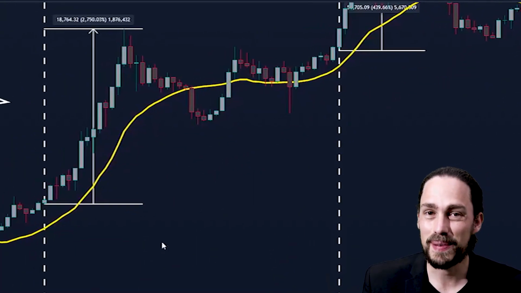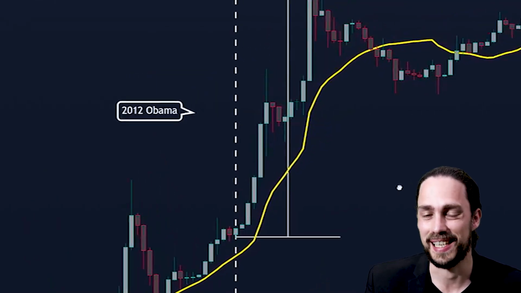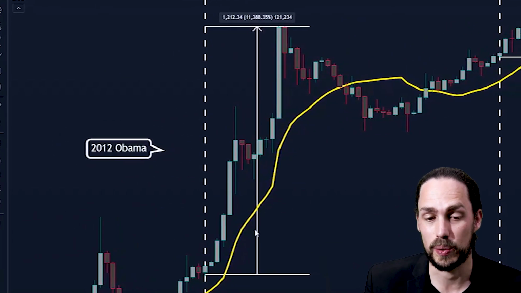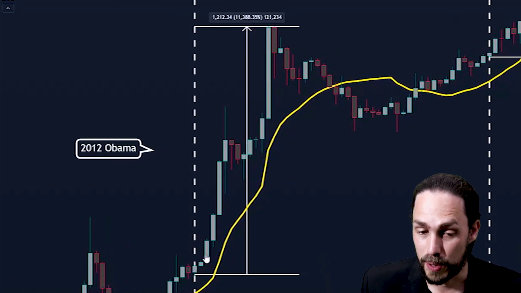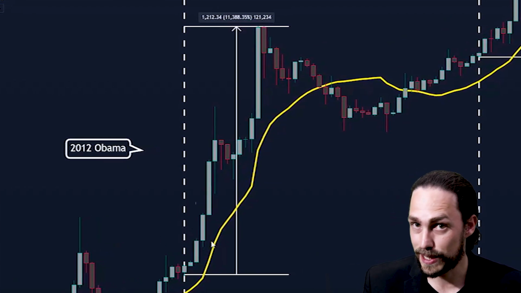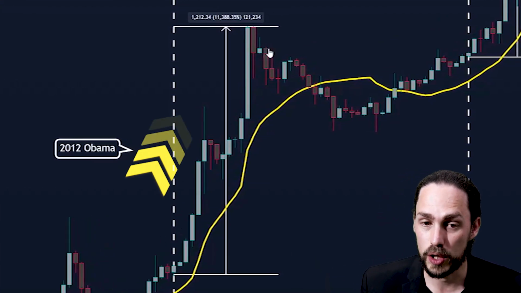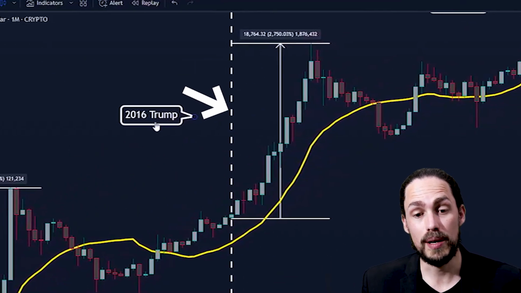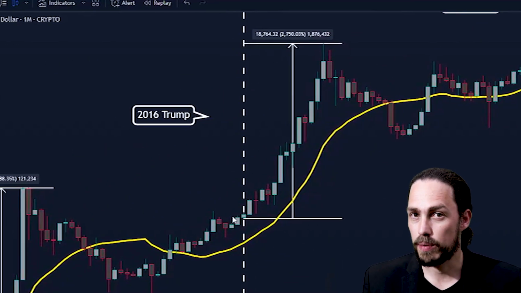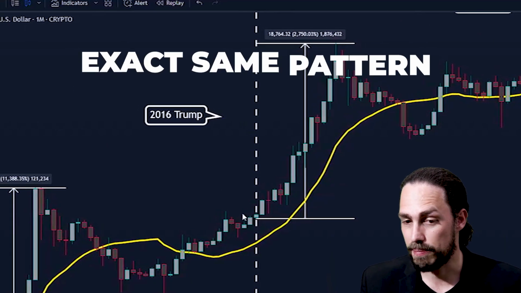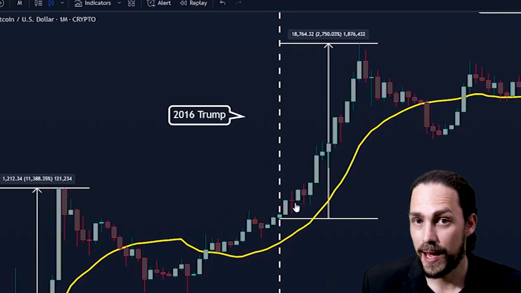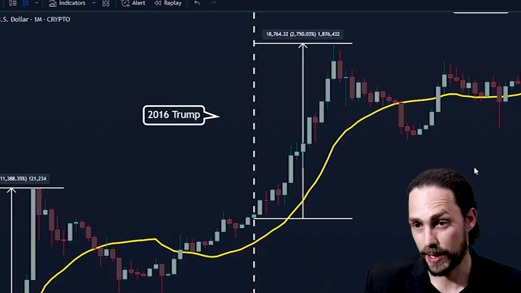Now, there are a couple of key things that jumped out at me immediately. We can see that after the Obama election in 2012, Bitcoin was approaching these all-time high levels, very similar to where we are now, and shot to the upside. During the 2016 Trump election, we saw Bitcoin repeating the exact same pattern, challenging the previous all-time high and shooting to the upside.